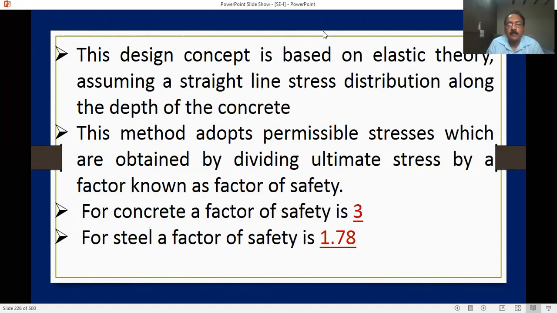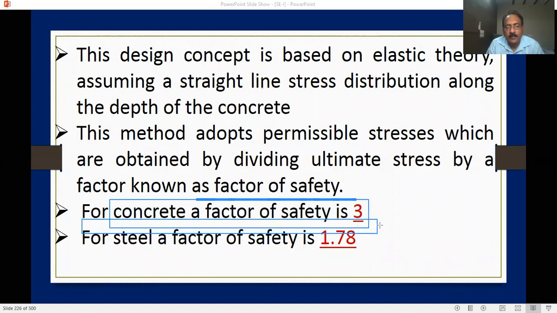Here is also an important point in differentiating this factor of safety. In the working stress method we use the factor of safety. You must remember, in the working stress method, the factor of safety for concrete is 3, and for steel, 1.78. These are very important points in the working stress method.